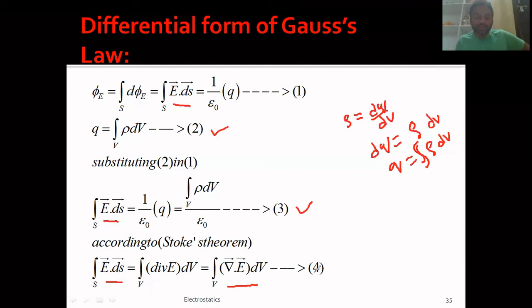Now substitute equation number 4 into 3. In equation number 3, on the left-hand side we have integral E dot ds, and in equation number 4, integral E dot ds is equal to integral divergence E dv.